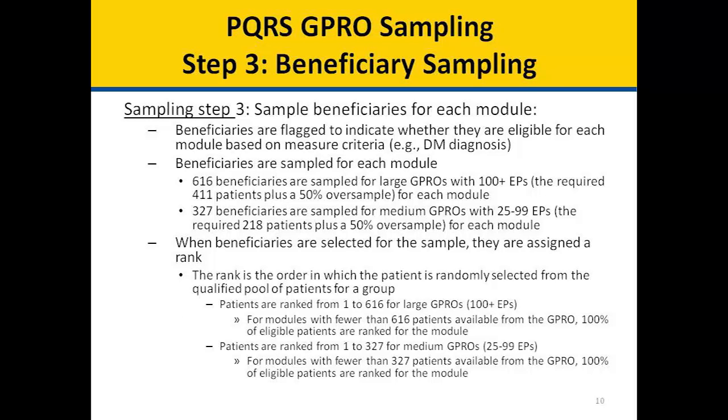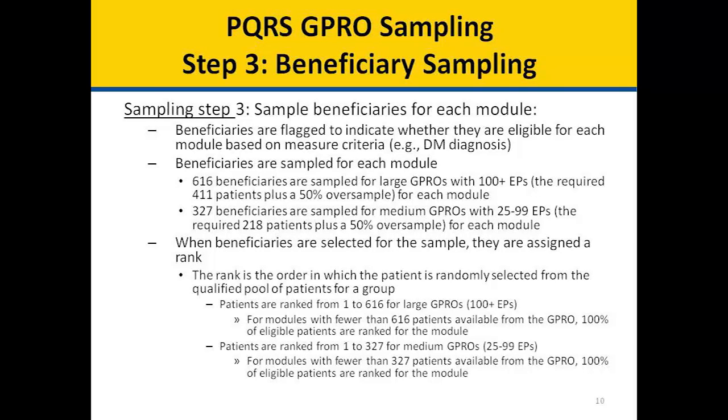Sampling Step 3, Beneficiary Sampling. In Sampling Step 3, CMS samples beneficiaries for each module. Beneficiaries are flagged to indicate whether they are eligible for each module based on measure criteria, for example, a diabetes diagnosis. Beneficiaries are sampled for each module. 616 beneficiaries are sampled for large GPROs with 100 or more eligible professionals, which is the required 411 patients plus a 50% oversample for each module.